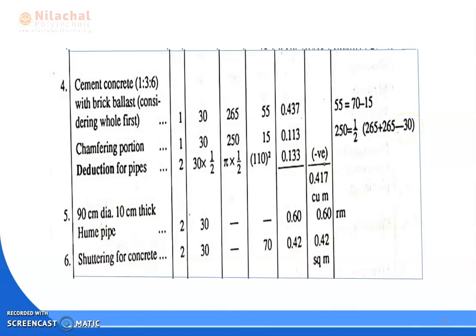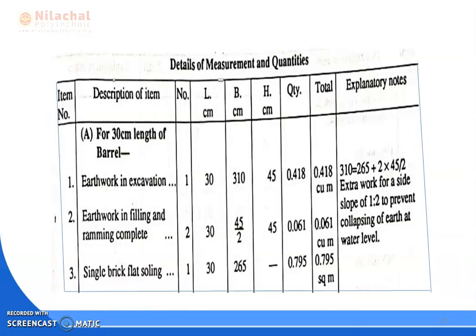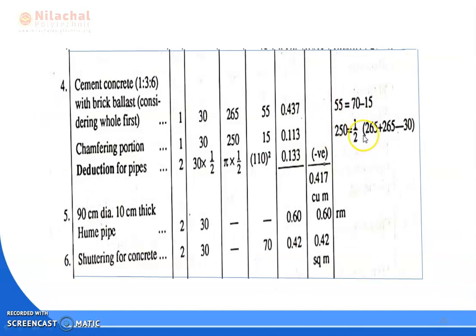Minus 30 for what? We know the chamfer portion thickness is 15 centimeter, provided here on both sides, so we consider 15 on both sides, and the total distance is 30. We deduct for the chamfer portion from what? From 265 we subtract 15 and 15 for both sides. The total value is 265 minus 30. So the average value is how much? Half into 265 plus 265 minus 30 is equal to 250. So the chamfer portion average breadth is 250.